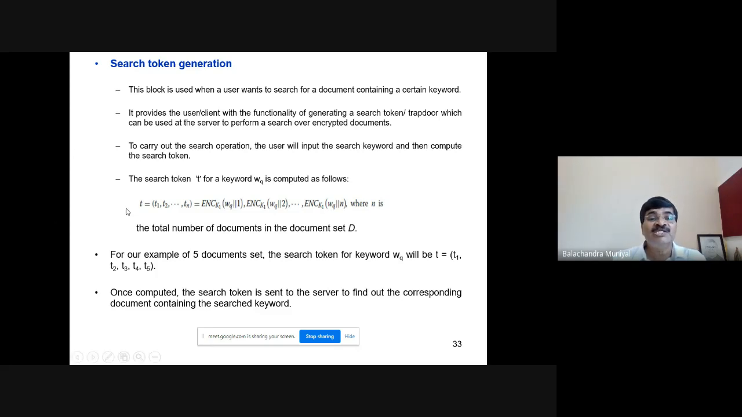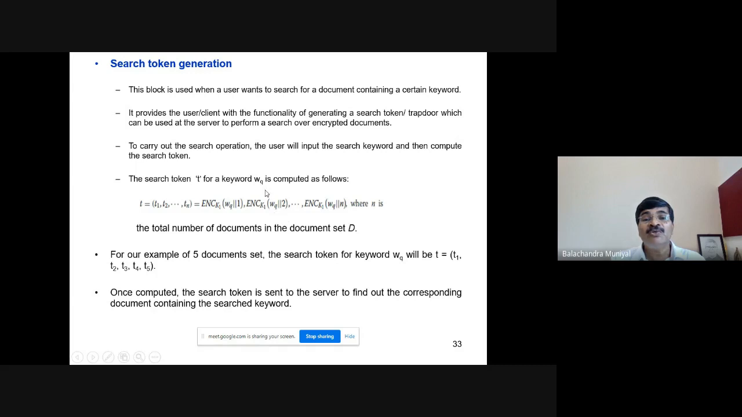What are those collection of entities? Search token T is equal to T1, T2, up to Tn, where n is the total number of documents, the number of entities in the entire token. So it is a tuple of n entities, isn't it? A search token is a tuple of n entities, where n is the total number of documents. So T is equal to encrypt the search keyword WQ, concatenate with 1, where 1 is the document ID 1, and this is encrypted using K1.